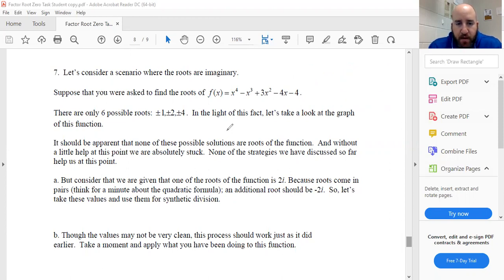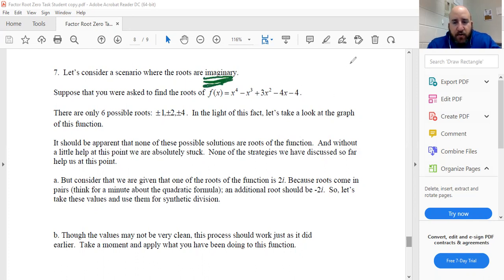Okay. So what does all this mean? None of these work. We saw there were 2 x-intercepts, but they're actually not going to wind up being rational solutions. If they were rational roots, they would be in here. So they're actually irrational solutions, which we'll come back to in a little bit. But that's only 2 solutions. There were only 2 places across the x-axis. So I was missing 2 roots because 2 of my roots are imaginary.